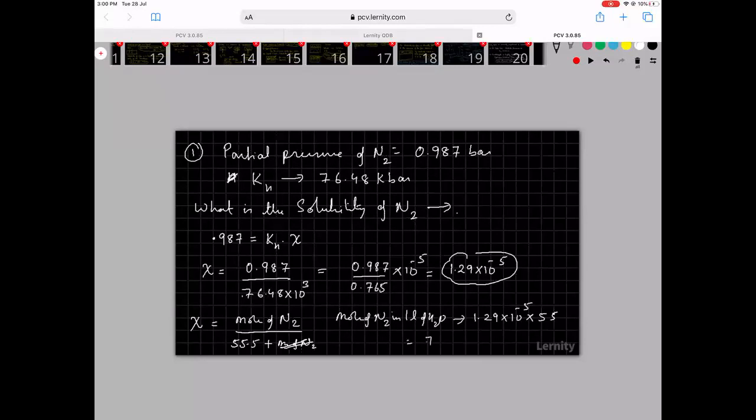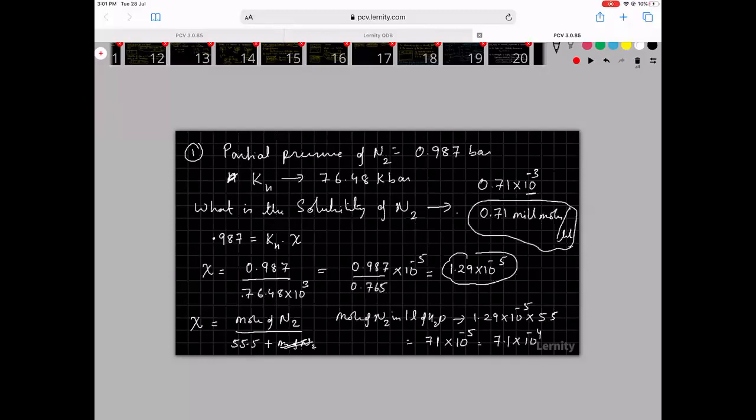So this will be something like 70 approximately, into 10 power minus 5. So that I can say is equal to 77.1 into 10 power minus 4, or 0.71 into 10 power minus 3. So minus 3 means milli. So 0.71 millimoles per liter. So this is the solubility of nitrogen.